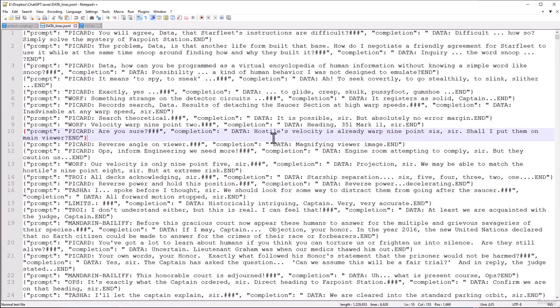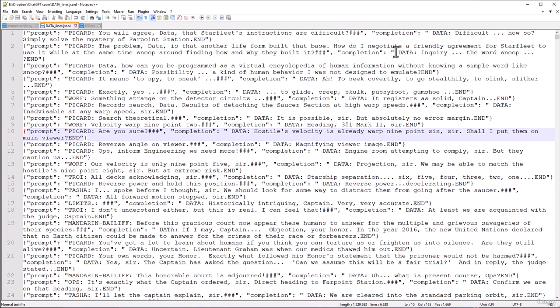There are some quirks to how OpenAI expects this data to be structured so that it can actually feed it into the underlying transformer model that makes up this large language model and fine-tune it and train it further. First of all, we have these prefixes here that identify who's talking. So by saying Picard, blah, or Worf, blah, or Troy, blah, or Tasha, blah, I can train this AI on how it might respond differently to these different characters. So when I'm done with this and I'm making a chatbot, I can pose as Troi, and Data will probably say something like, well, counselor, because it knows that Troi is the ship's counselor. It actually works. It's pretty cool. So there's those labels.